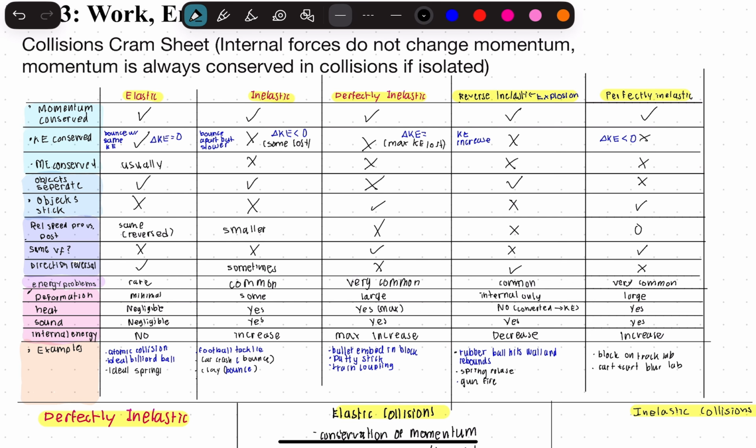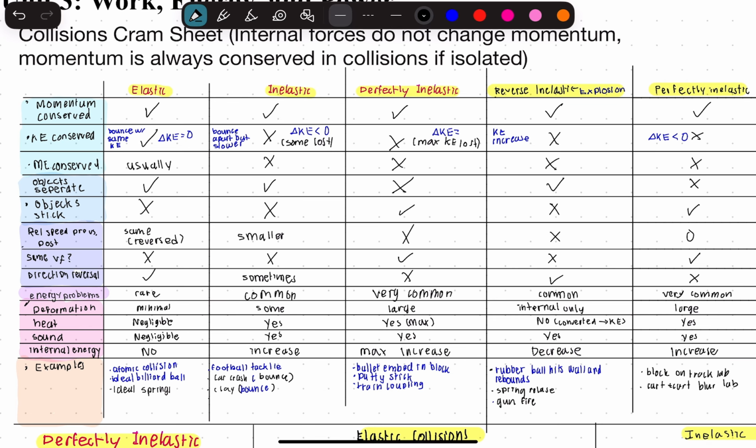Now below that, we can see kinetic energy is conserved for elastic. Let's actually focus on elastic for a second. In elastic, we can see kinetic energy is conserved because the change in kinetic energy is 0. Mechanical energy will usually be conserved in elastic collisions. Objects will separate. That means objects won't stick together.